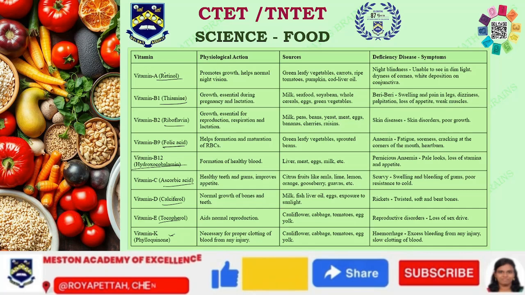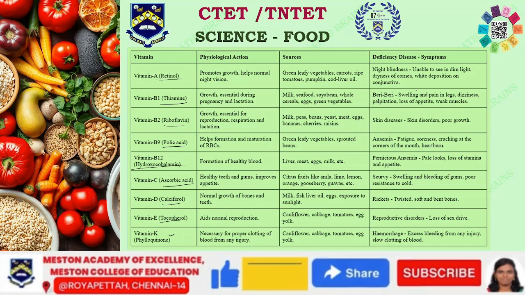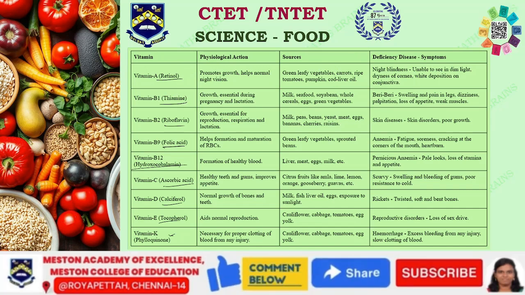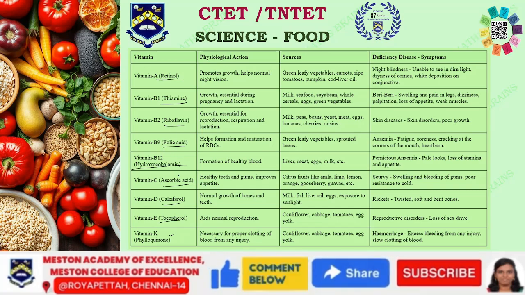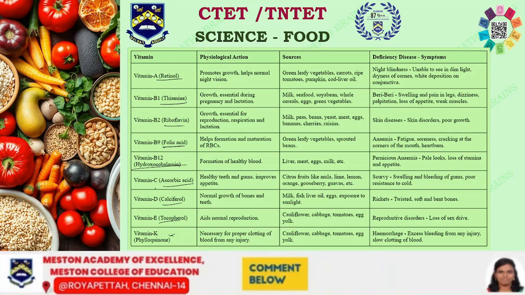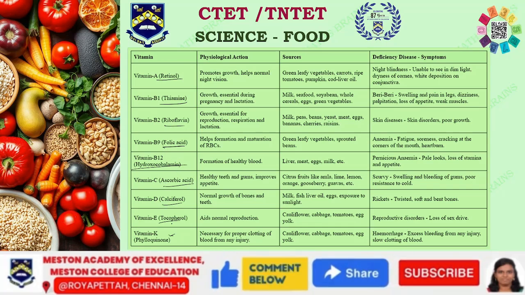Go through everything. Vitamin A, vision, green leafy vegetables, and then eye blindness; if you relate like this, it will be easy. Vitamin B1 is thiamine, B2 is riboflavin, B9 is folic acid, B12 is hydroxycobalamin, vitamin C is ascorbic acid, D is calciferol. You can easily remember.